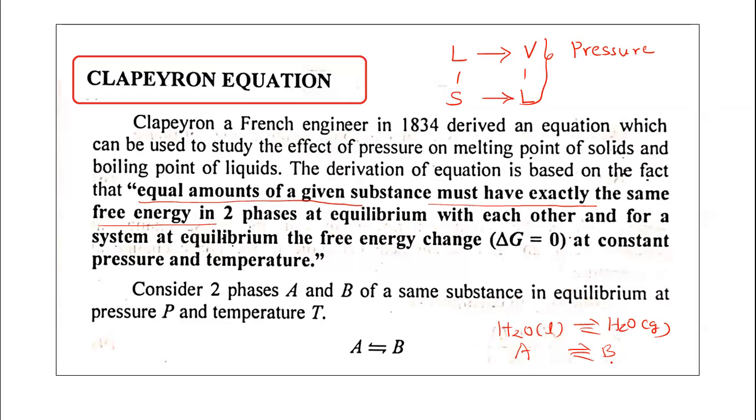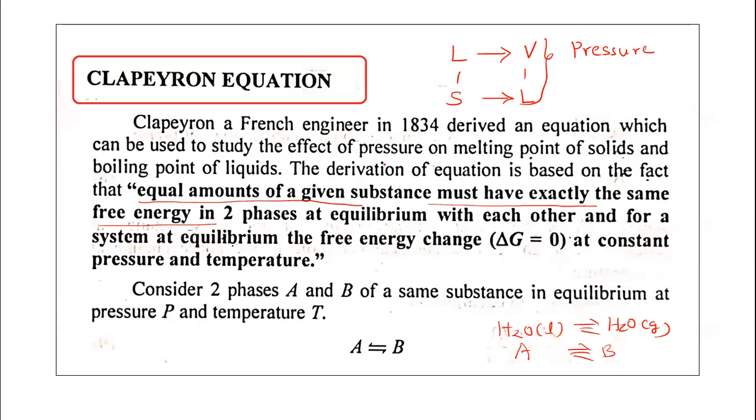The free energy will be the same in two phases at equilibrium with each other. And for a system at equilibrium, the free energy change becomes equal to zero. That is known to us. Whenever there is an equilibrium in a chemical reaction, the free energy change always becomes equal to zero.